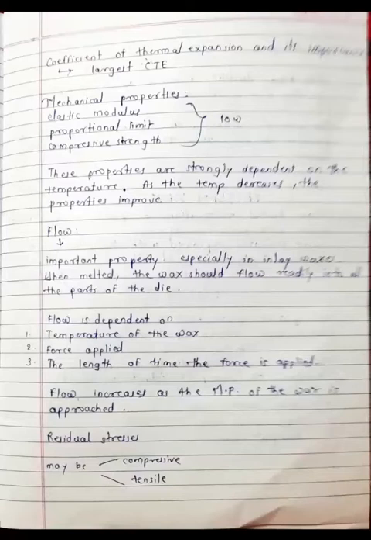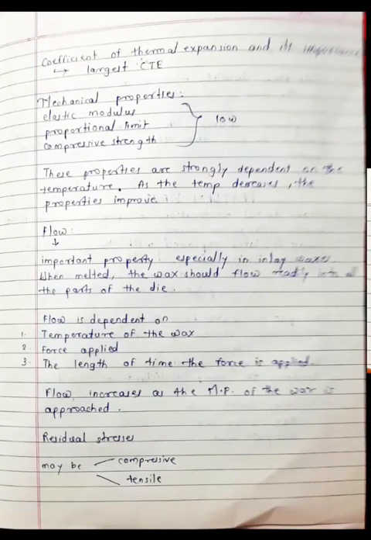Mechanical properties are elastic modulus, proportional limit, and compressive strength. All mechanical properties are very low: elastic modulus is low, proportional limit is low, compressive strength is low. Mechanical properties are strongly dependent on the temperature. As we decrease the temperature, these properties will improve. So mechanical properties are inversely proportional to the temperature. A decrease in temperature will improve the mechanical properties of the wax. Remember this point.